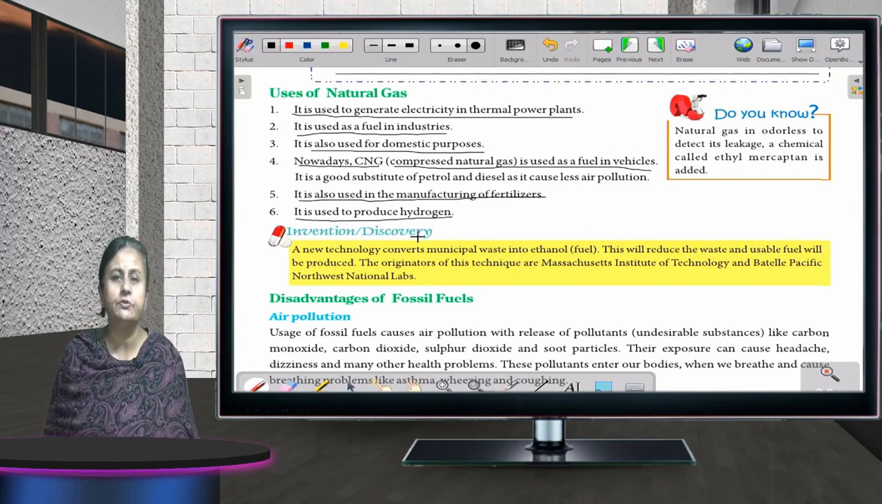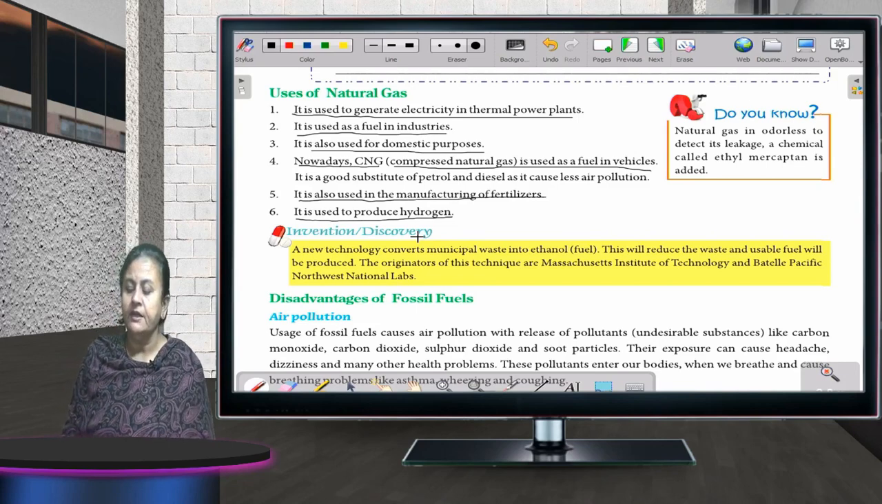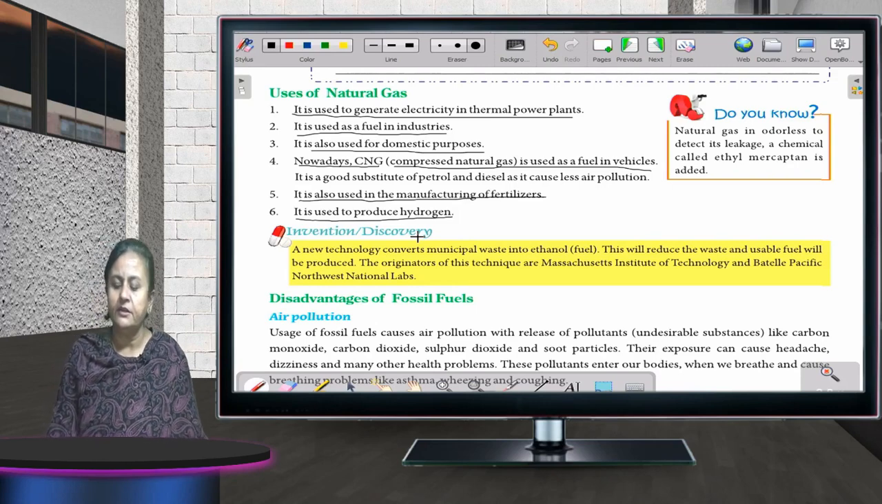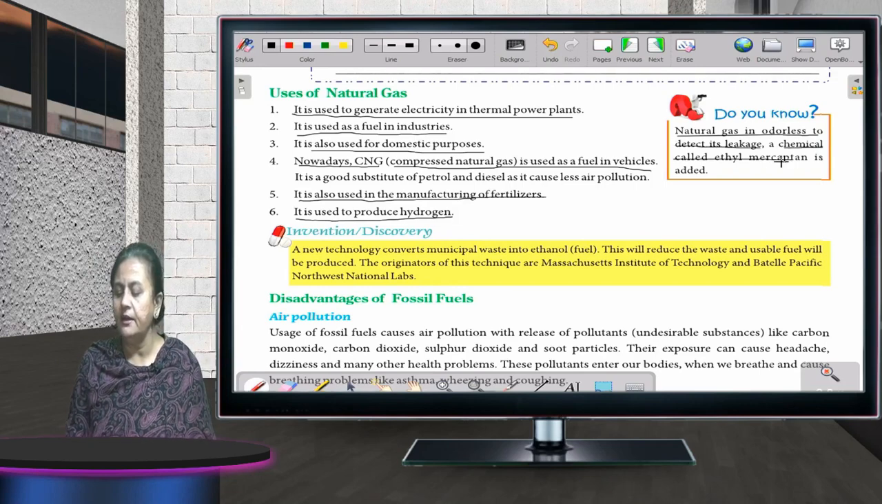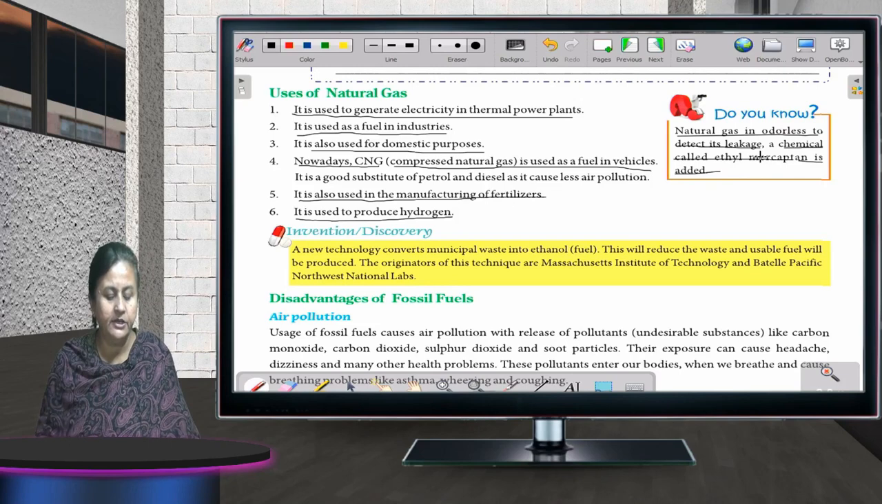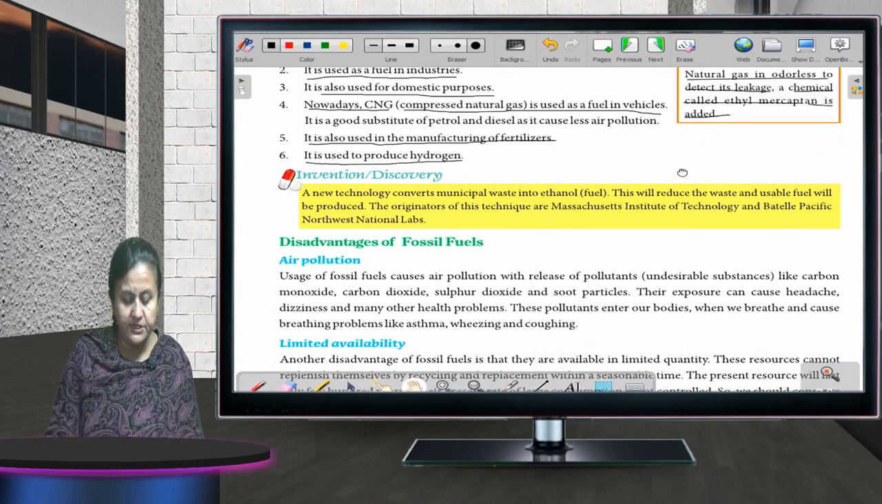Fine, there are different uses of natural gas, and this natural gas is odorless. It is odorless, and to detect its leakage, a chemical called ethyl mercaptan is added to it to know whether there is a leakage in the natural gas or not. Okay. Now, disadvantages of fossil fuels. Everything has got advantages and disadvantages of its own. So, I'll tell you about disadvantages now.